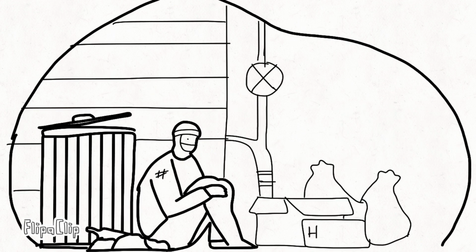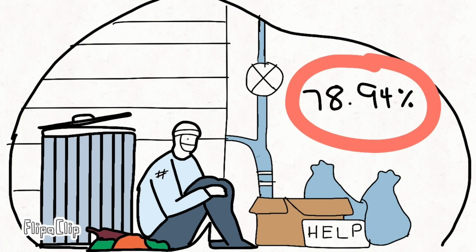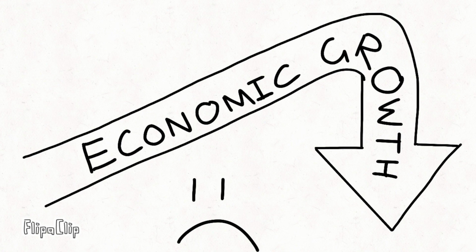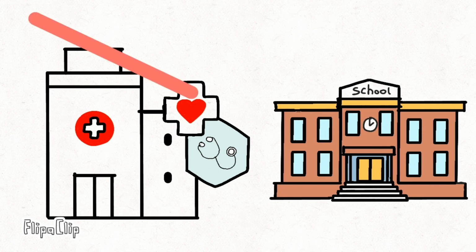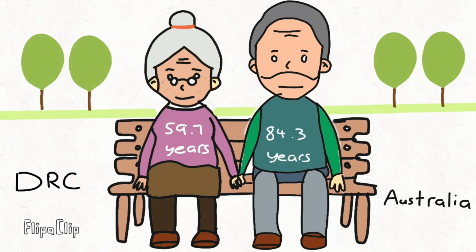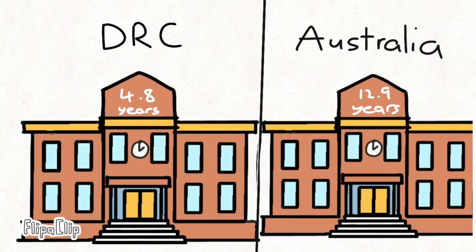This all leads to extreme poverty across the entire country, with 78.94% of the population being under the poverty line as of 2020. Due to the fragile political state of the DRC, development efforts and economic growth have been hampered. With a poor economy, key public services such as healthcare and education are often ignored, causing the DRC to have a life expectancy of 59.7 in 2020 compared to Australia with a life expectancy of 84.3. This goes along with the lower average year of schooling, with the average years of formal education being 4.8 years in 2020 compared to Australia's being 12.9 years.